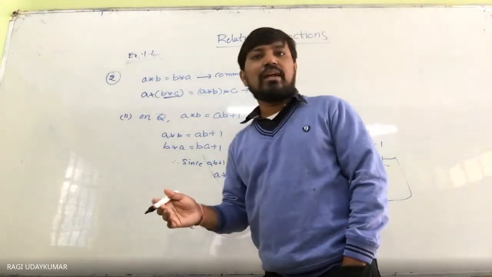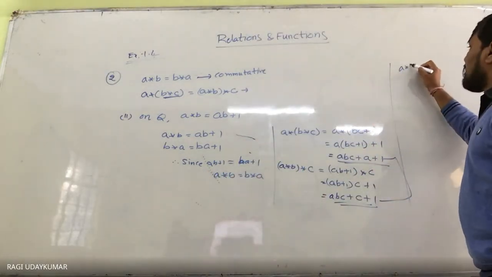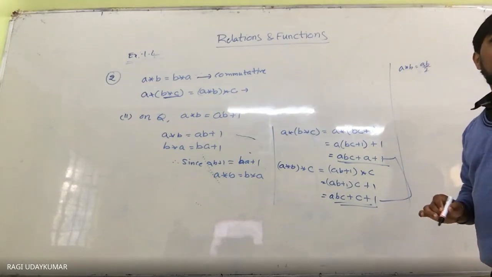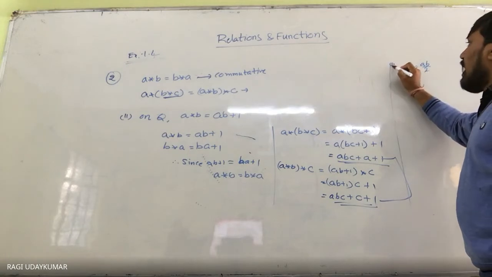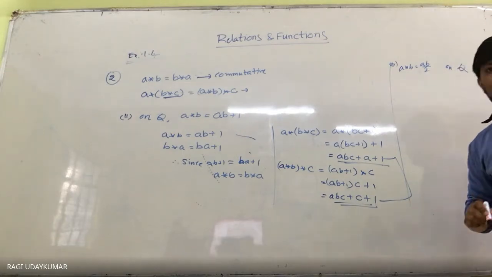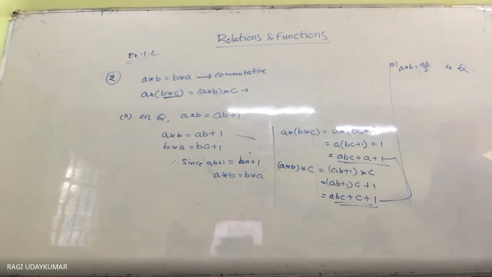The remaining problems are also given to you like this only, so you can do them. The third question is given that A star B is equal to AB by 2. This is the definition, and it is defined on Q, rational numbers. The product of two rational numbers divided by 2 is again a rational number.